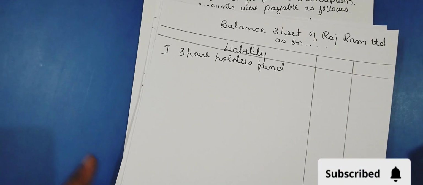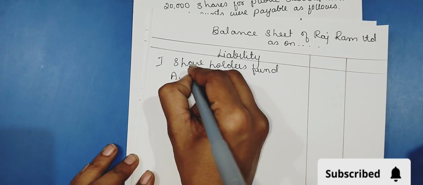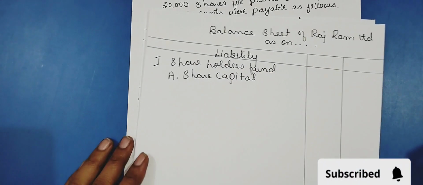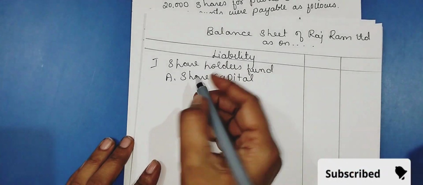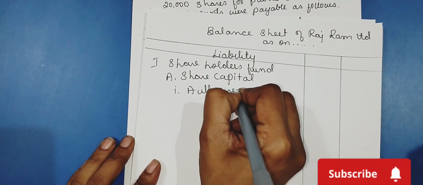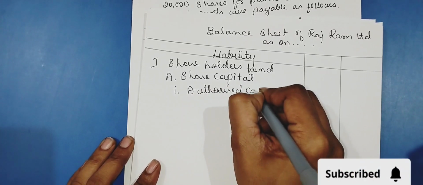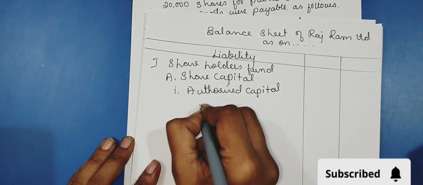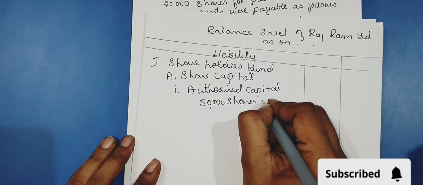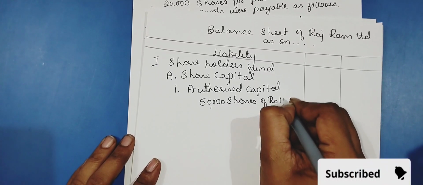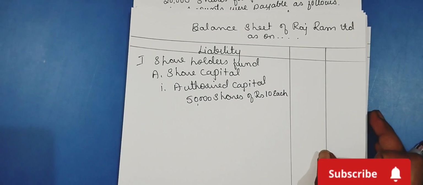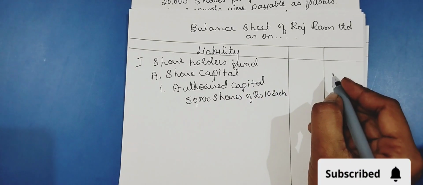The first is share capital. Under this, first authorized capital, 50,000 shares of rupees 10 each.